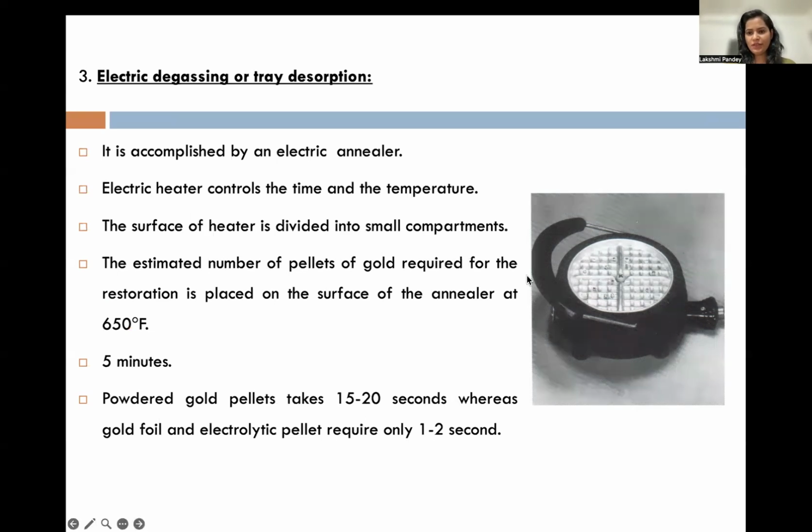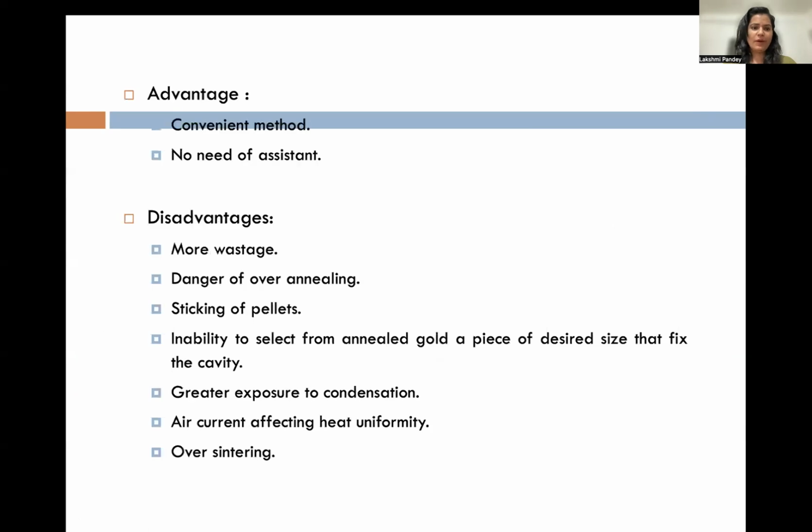See, can you see here? This is electric degassing. Here you place the material, and the advantage is that it is very convenient. You just have to place it. In the flame method, you have to do it again and again. No need of an assistant.